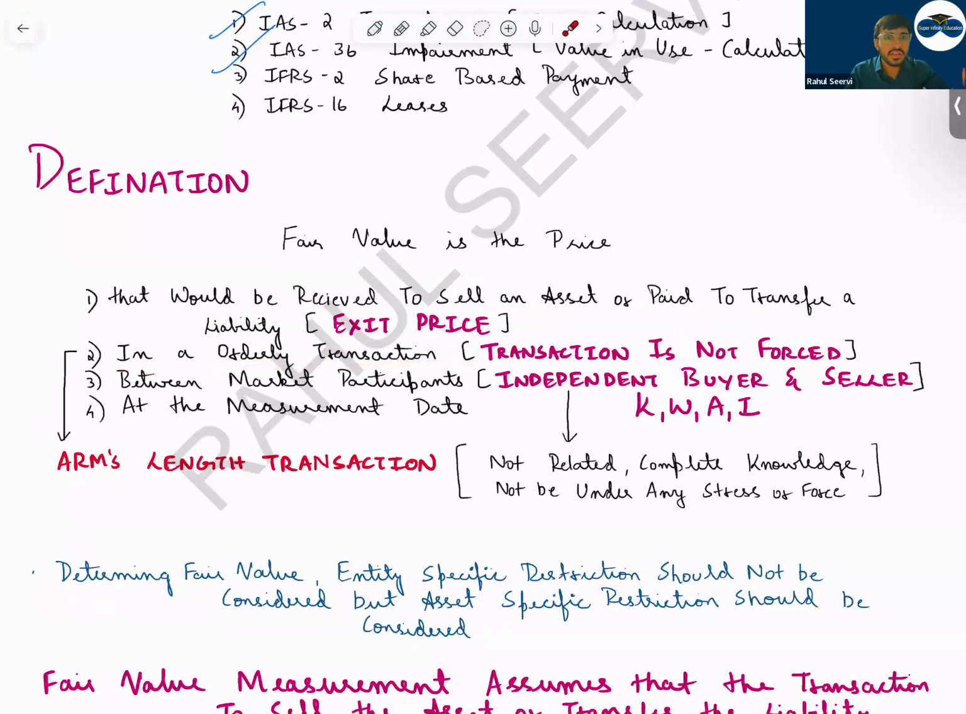Orderly transaction means the transaction should be at arm's length. It should not be a forced sale. Someone should not sell an asset under pressure. If they sell under pressure, they will keep the value low only because they are in need of money. That will not be a fair value.